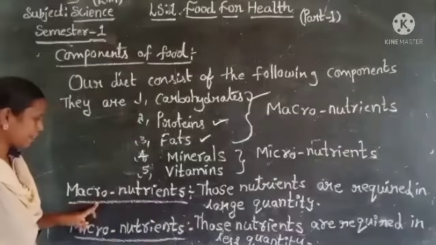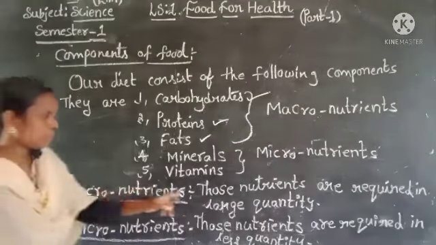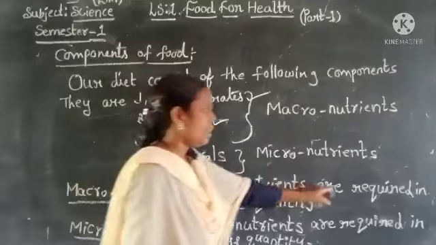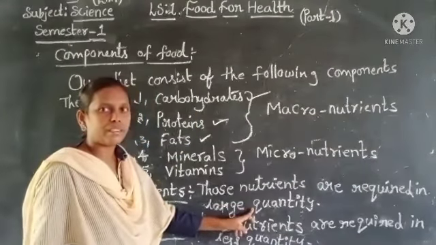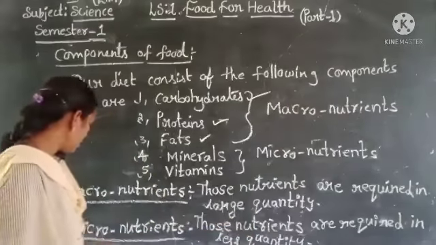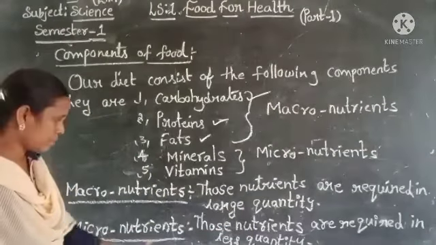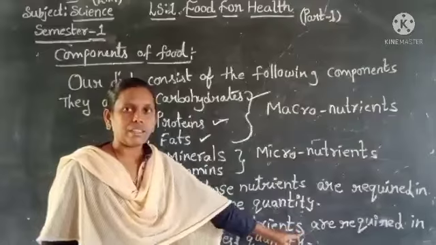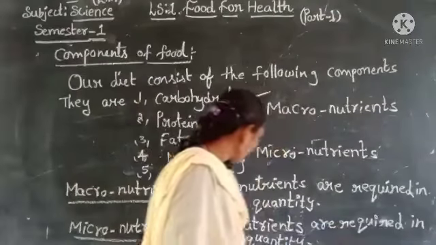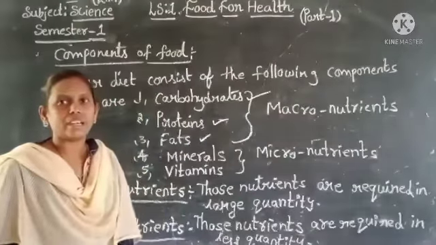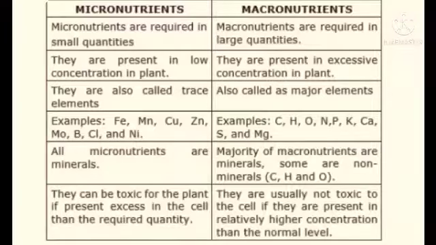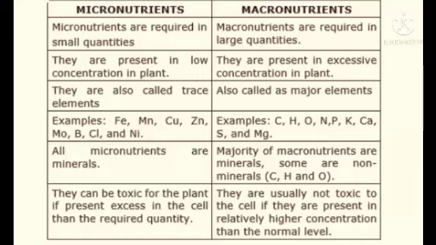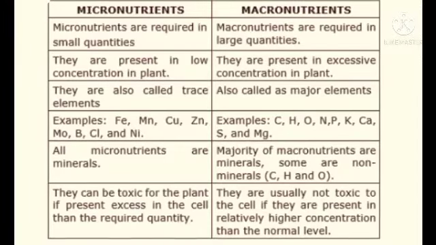Now learn about macronutrients. Those nutrients that are required in large quantity are called macronutrients. Micronutrients: those nutrients that are required in less quantity are called micronutrients.